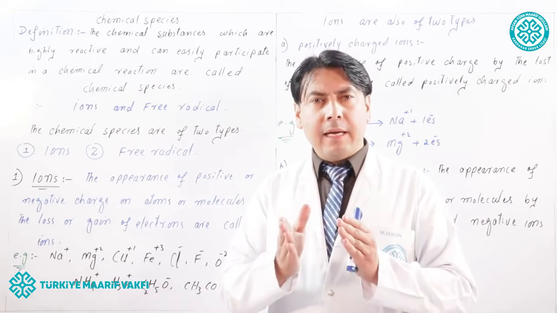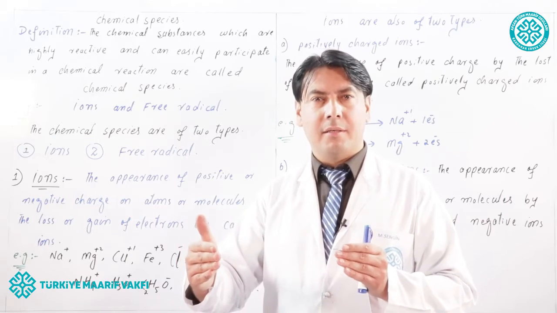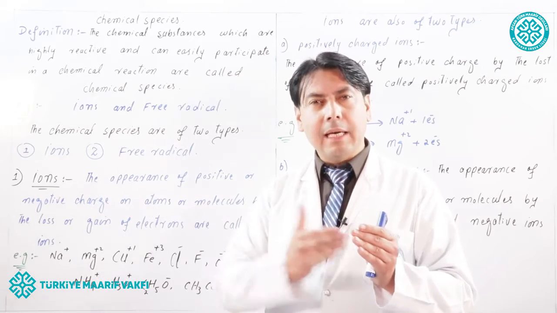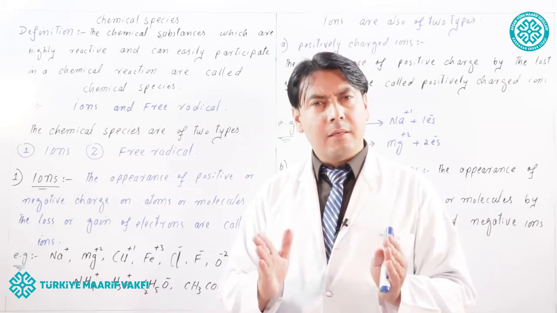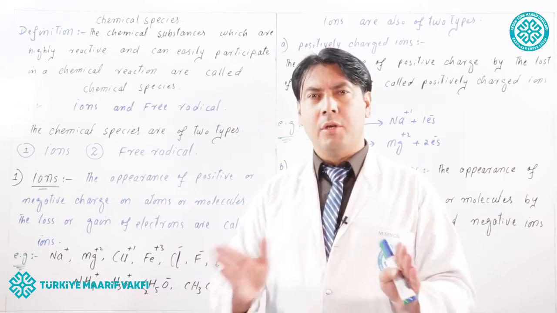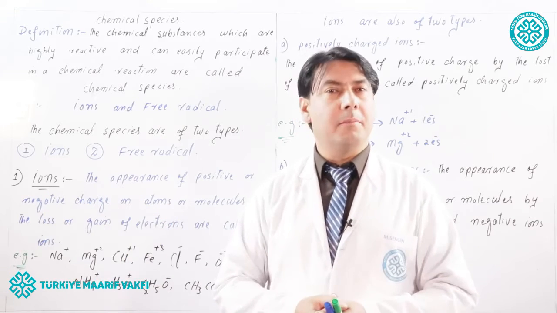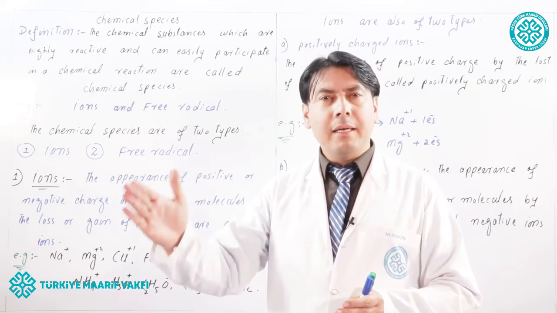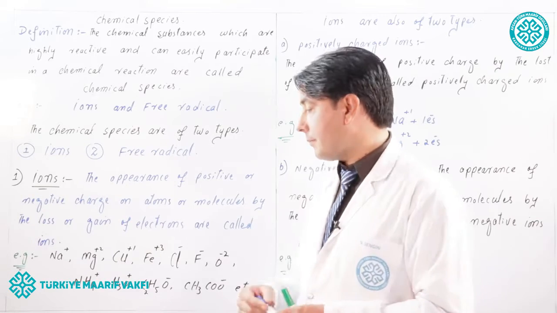So, when an atom loses electrons, it will become positively charged. And when an atom gains electrons, it will become negatively charged, because electrons carry the negative charge. So by the removal of negative charge, the atom becomes positively charged, and by the gaining of negative charge, the atom becomes negatively charged.